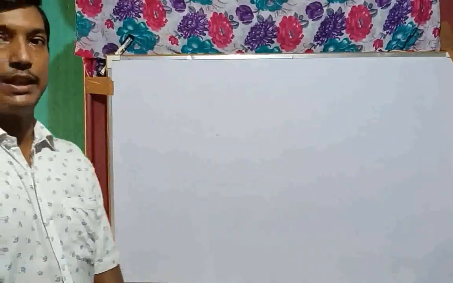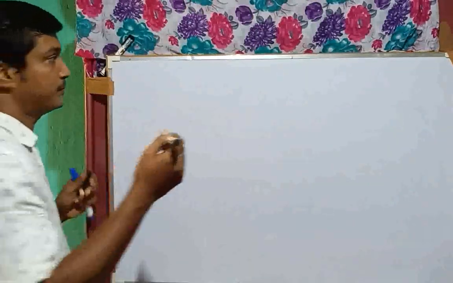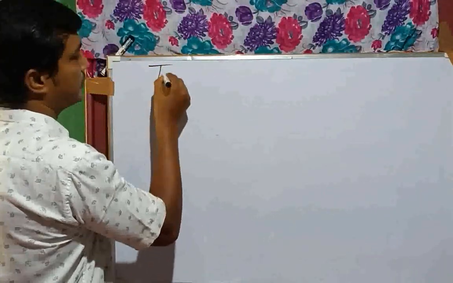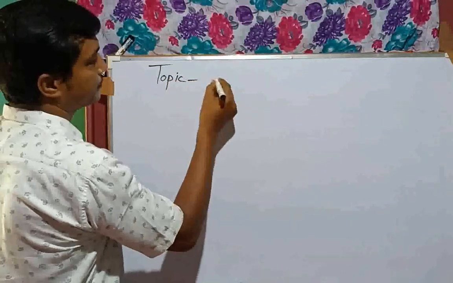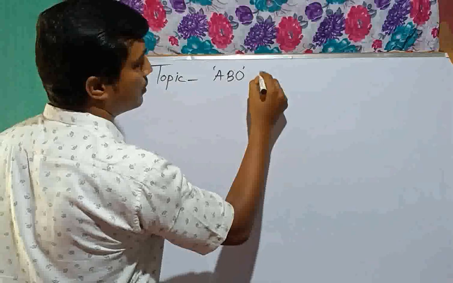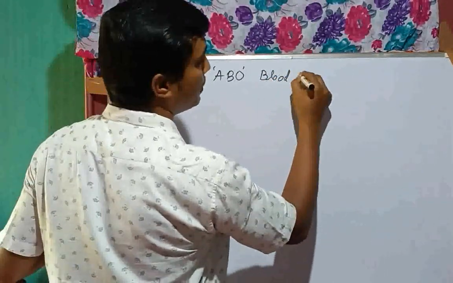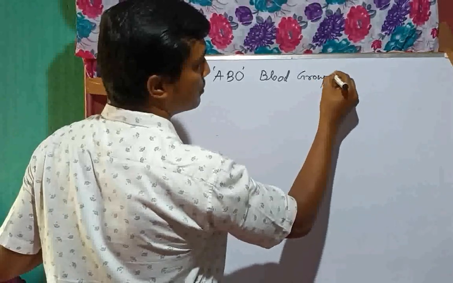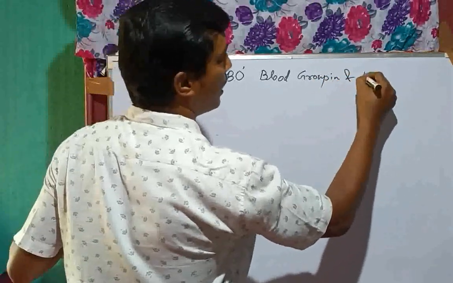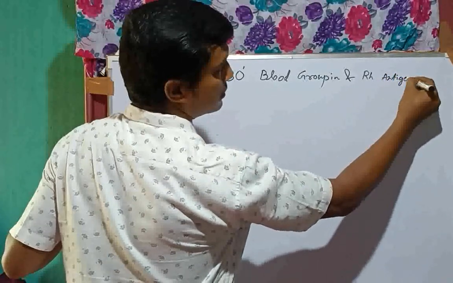Today we will discuss the topic ABO blood grouping and Rh antigen. Now I write my topic: ABO blood grouping and Rh antigen.